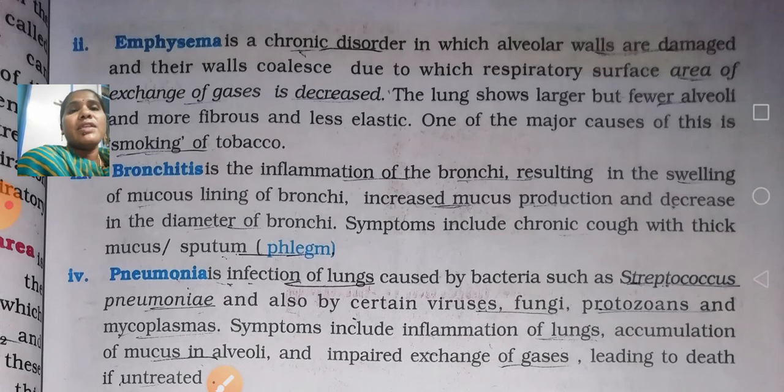Itis is nothing but inflammation, when any infection enters the body. Here the bronchi, or bronchioles, are part of the respiratory system. Bronchitis is inflammation of the bronchi of the lungs, resulting in swelling of the mucus lining of the bronchi, increased mucus production and a decrease in the diameter of the bronchi. The symptoms are a chronic cough, continuous coughing with thick mucus, thick sputum, which is also called phlegm.